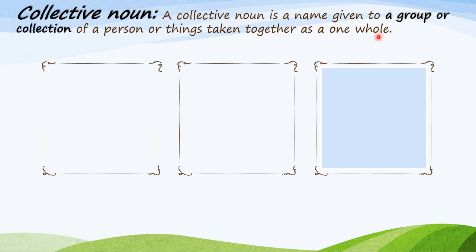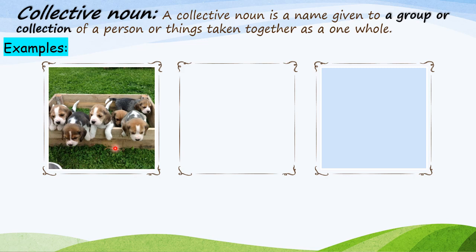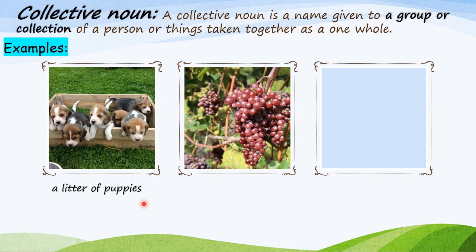Very good, children. Let's take a few more examples. What do you see in the picture here? Babies of dogs. Yes, what do we call them? Puppies. So we can see one group of puppies. In collective nouns, we call it a litter. A litter of puppies means a group of puppies. Let's take another example. Grapes. A lot of grapes in one bunch. So what do we call it? A bunch of grapes.